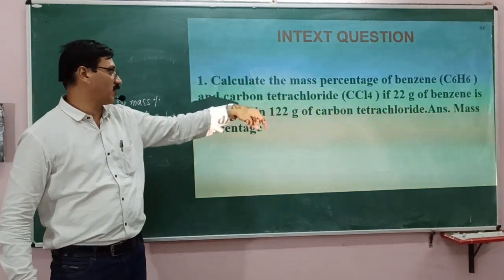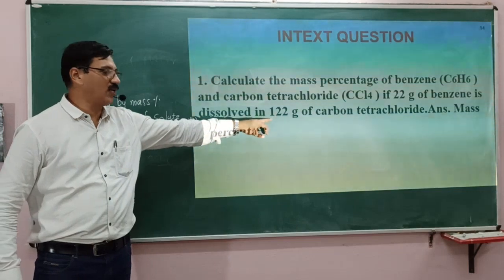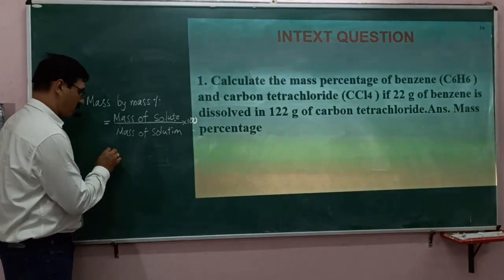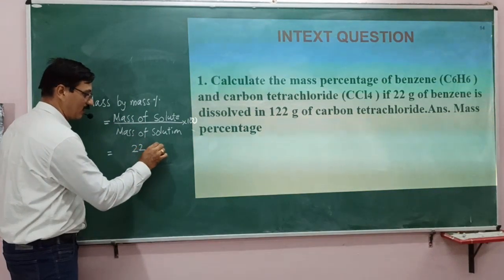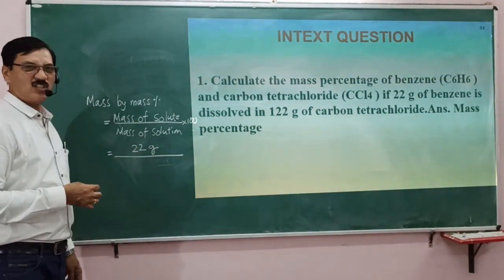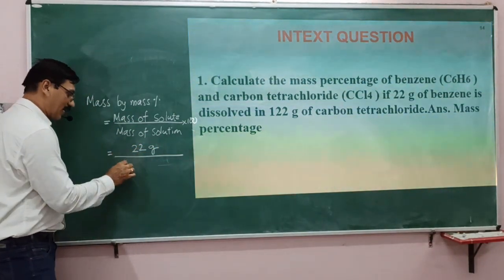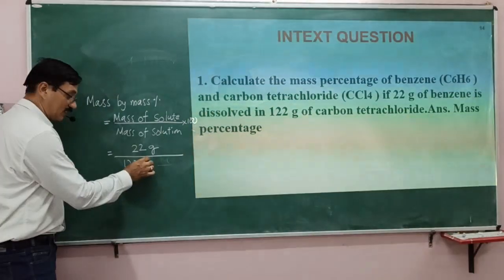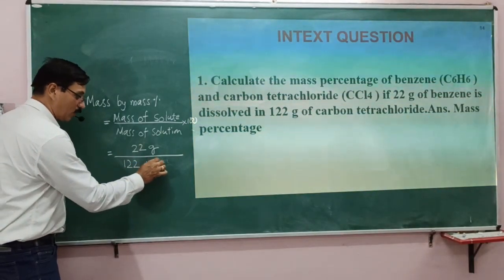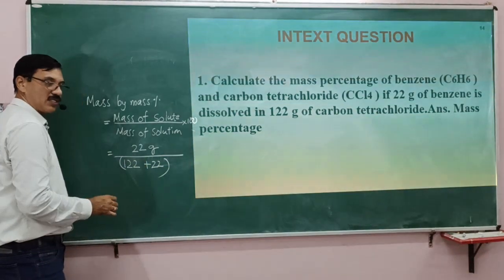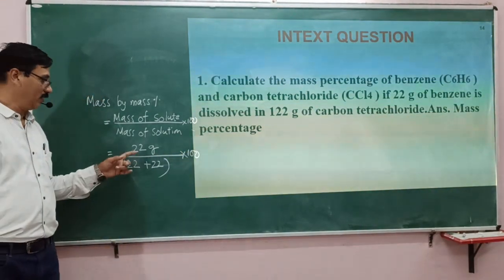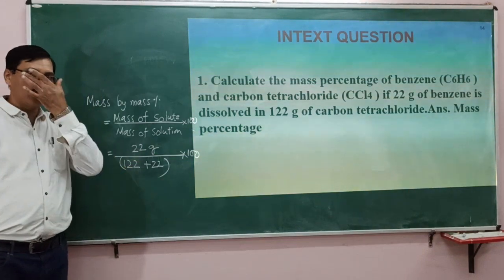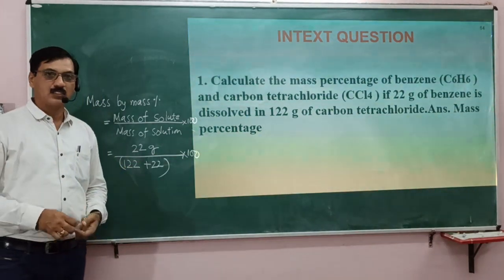It was 22 grams of benzene dissolved in 122 grams. Now, mass of solute is 22 grams, divided by mass of solution, which is 122 grams plus 22, into 100.